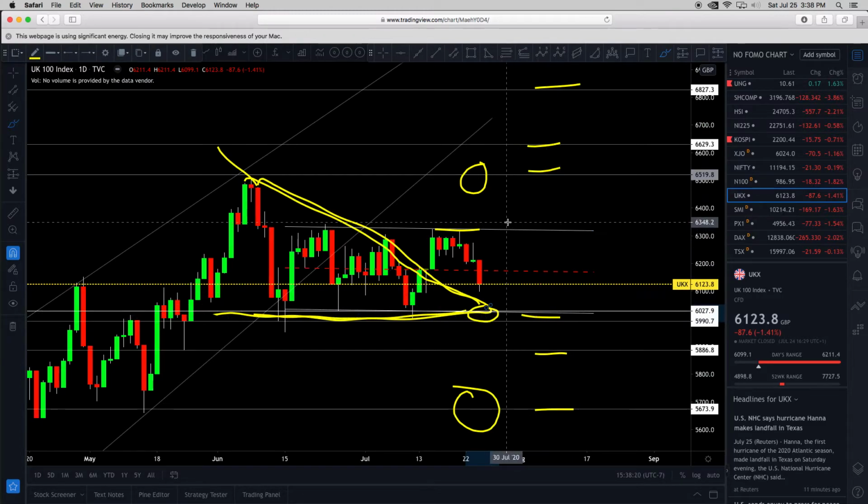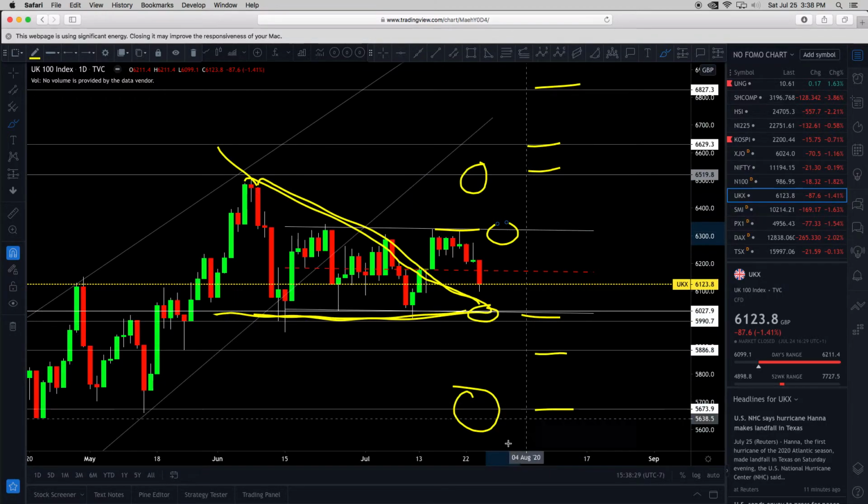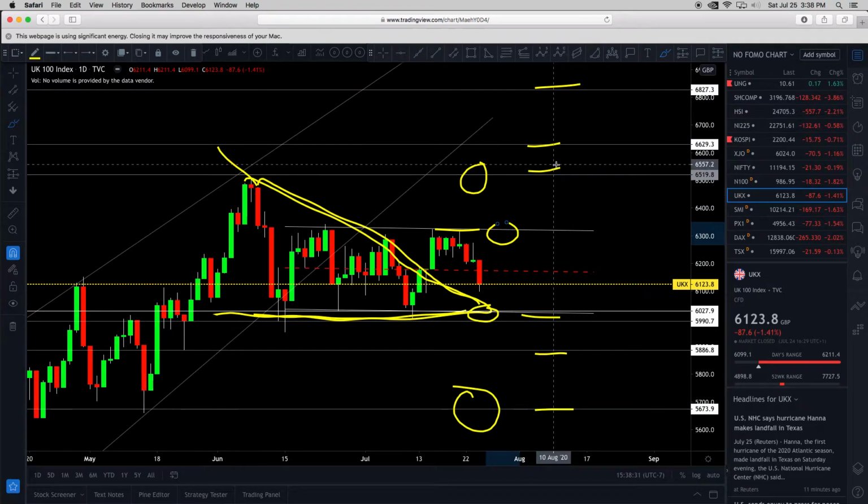So I'll mark that. So upside resistance is 6,344 pounds. Downside support is 6,016 pounds. Then all these other supports down here and resistances still matter.